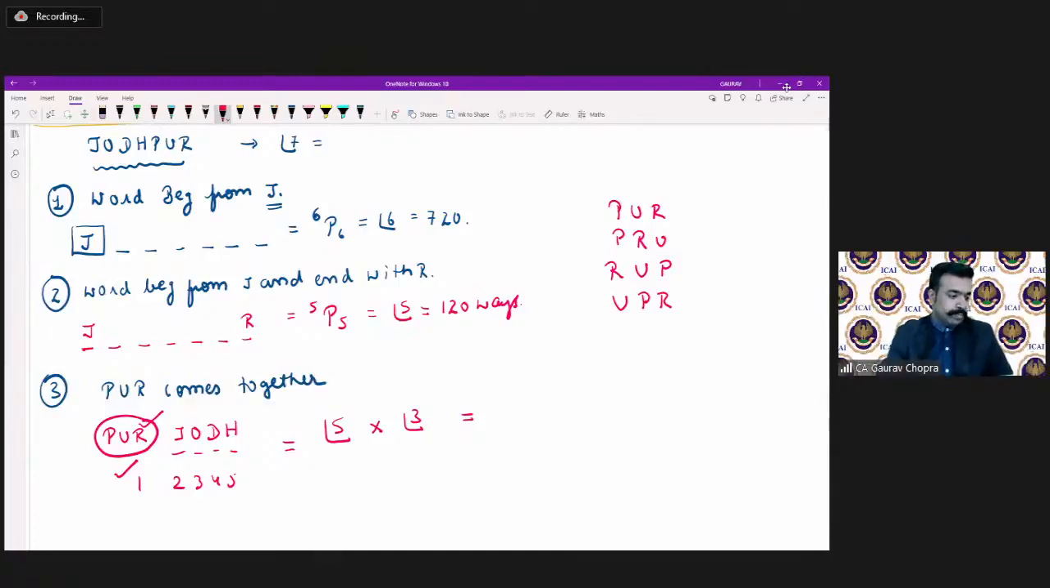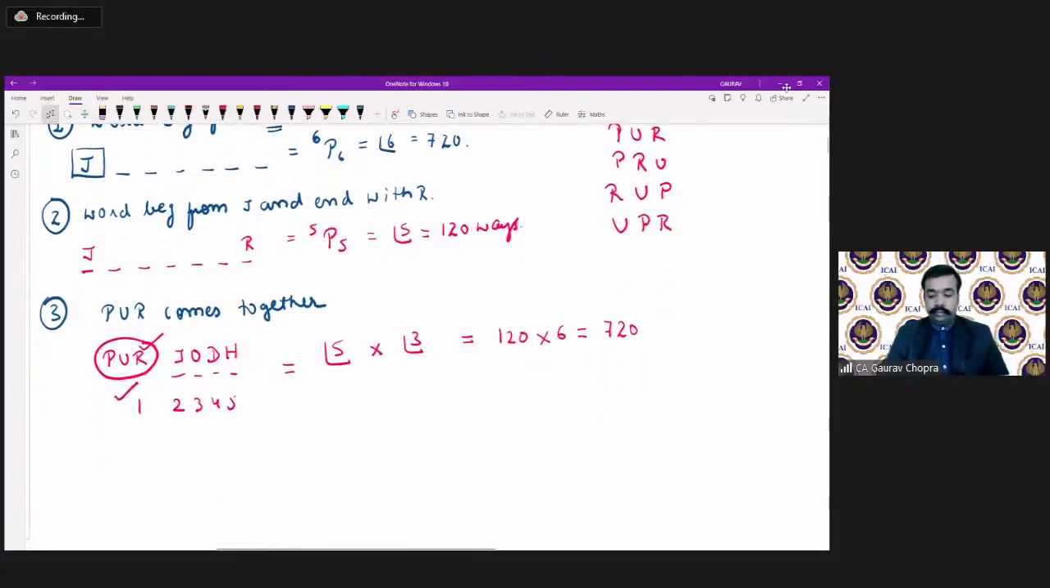So what is the final answer which we are getting? Come on, guys, you can answer. Factorial 5 is equal to 120 and factorial 3 is equal to 6. So 120 multiplied by 6 becomes 720. Okay. So there are in totality 720 words which can be formed by using this condition. Got it, guys? Yes, factorial 5 multiplied by factorial 3.